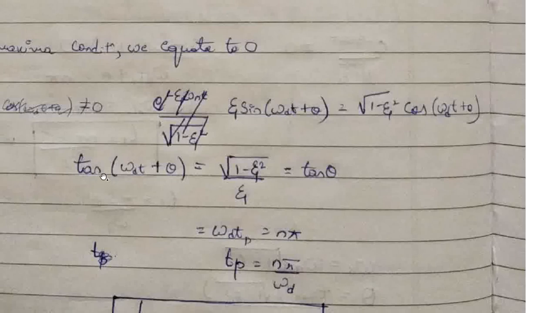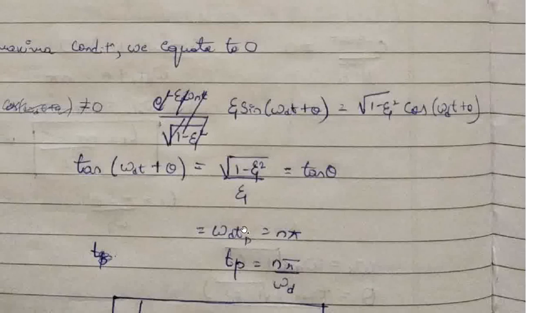Here tan n pi plus theta is tan theta. So we can equate omega dt plus theta to n pi plus theta. The entire derivation is done when time t is at peak time Tp.